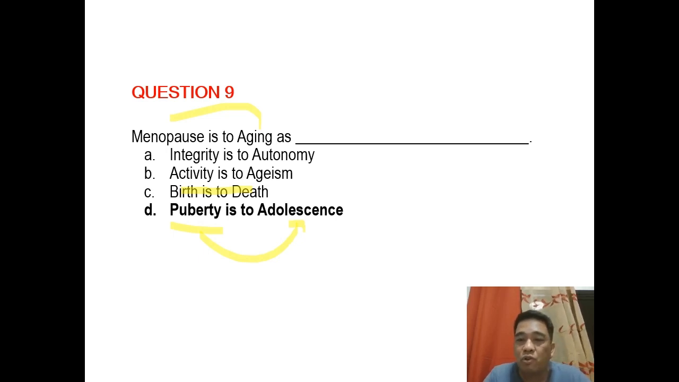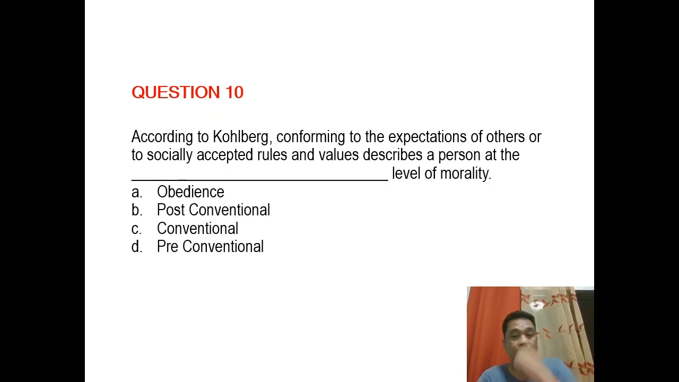Alright? Question number 10. Analogy question. According to Kohlberg, conforming to the expectations of others or socially accepted rules and values describes a person at the blank level of morality: obedience, post-conventional, conventional, or pre-conventional. Go.